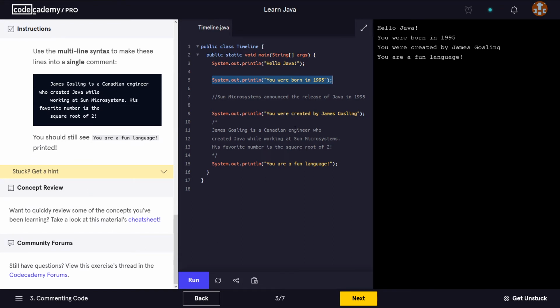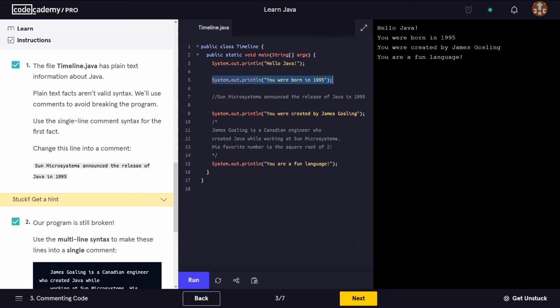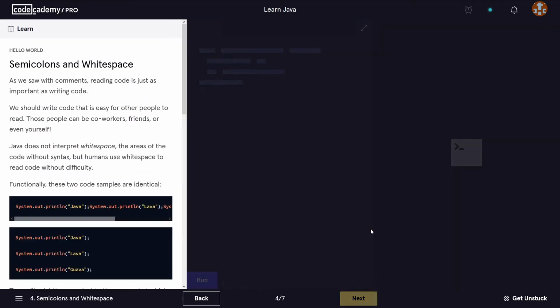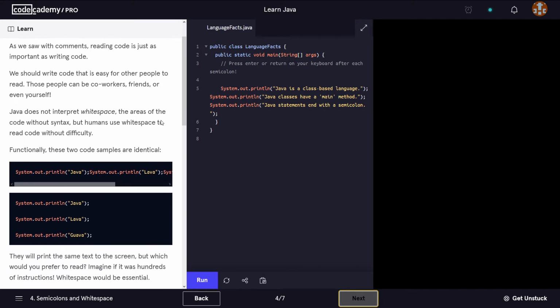Okay, so we've run this, we've completed them, and we're gonna move on to the next lesson. And this one talks about semicolons and whitespace. So as we saw with comments, reading code is just as important as writing code. We should write code that is easy for other people to read. Those people can be co-workers, friends, or even yourself.